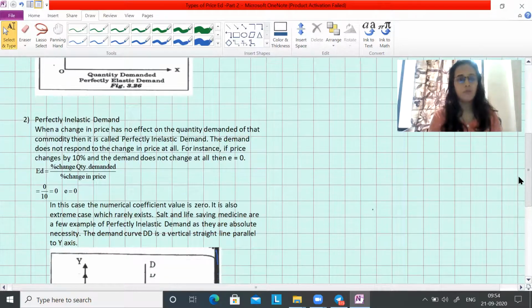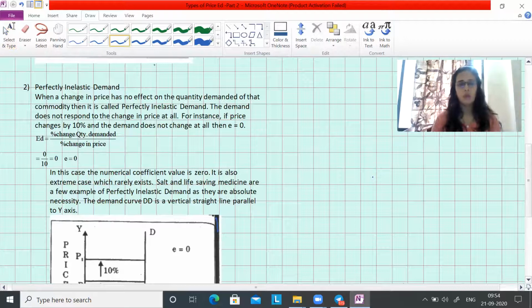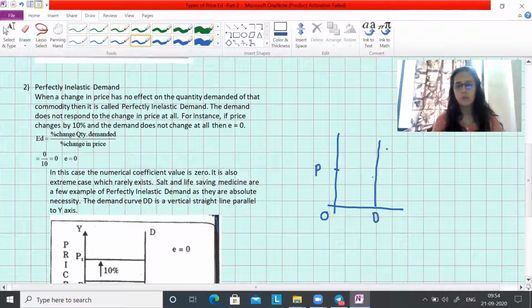Now let's see perfectly inelastic demand. Now when change in price has no effect, here we are showing that there is a change in the price. Initially the price is OP, and my quantity demanded is constant. When the price has increased to OP1, still my quantity is the same. If the price has reduced by 10%, still my quantity is the same.